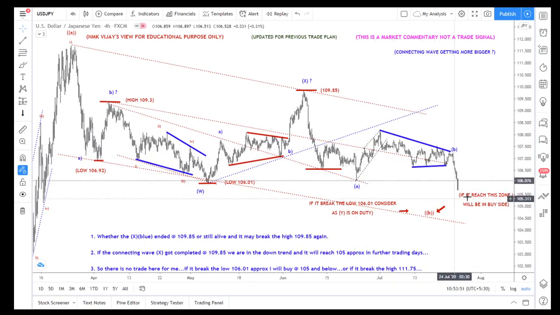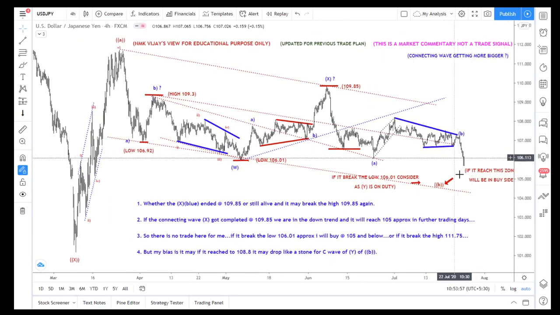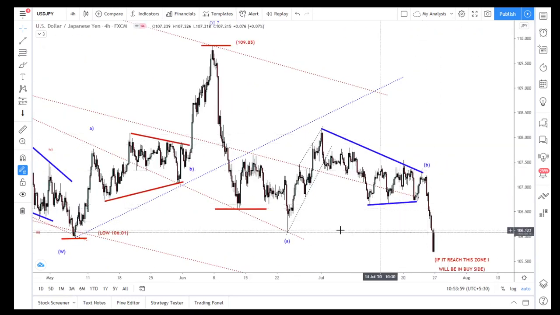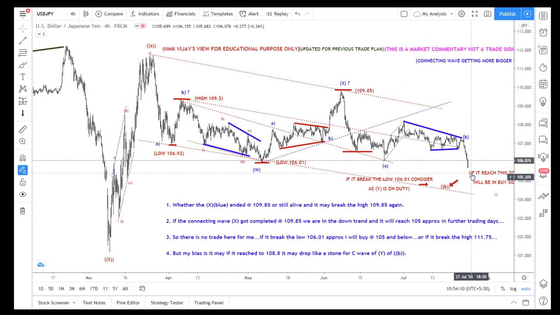It's already broken this low. Yeah, that is valid. This is also a valid count. So maybe it can drop, but this is also a triangle formation and then a break. Yeah, this is also nice, and we can make it an X here also. That becomes A, B, C, A, B, and C. So both are valid only.